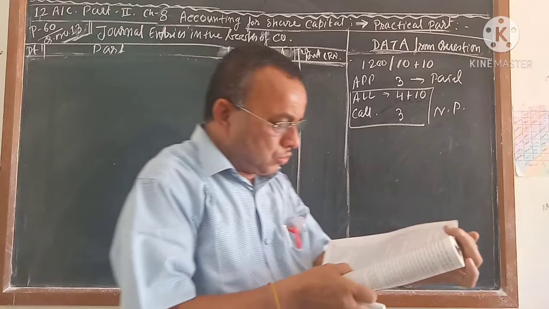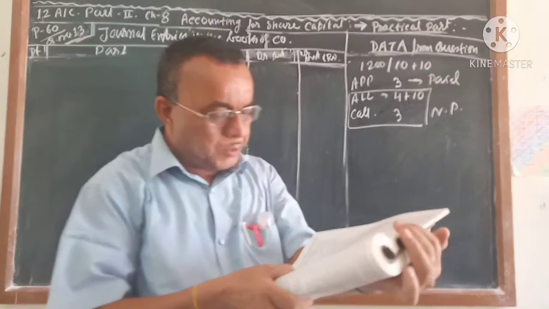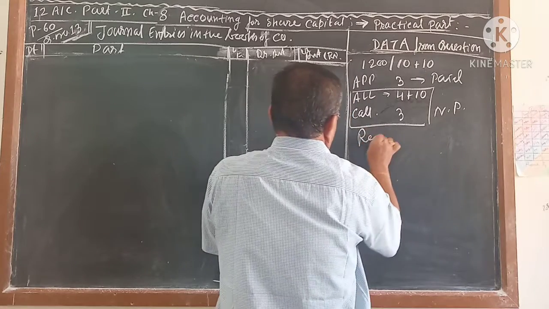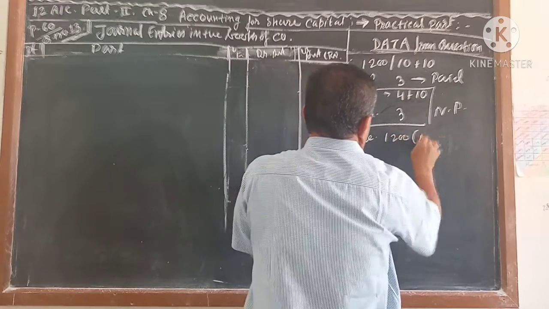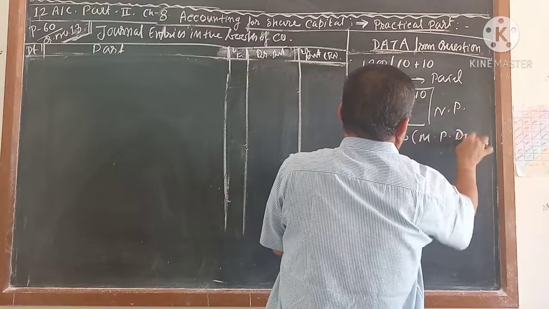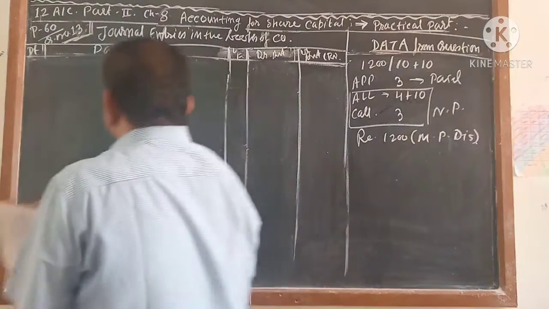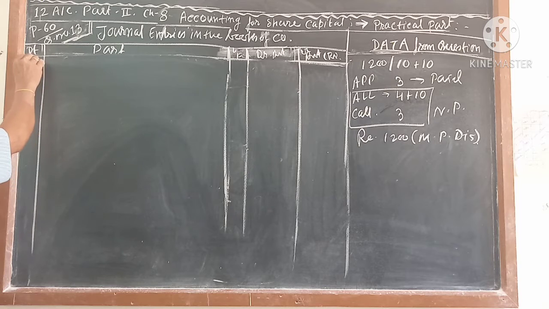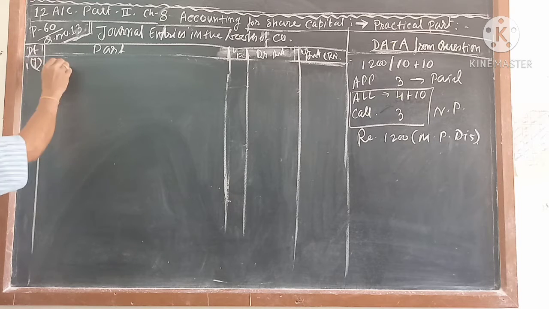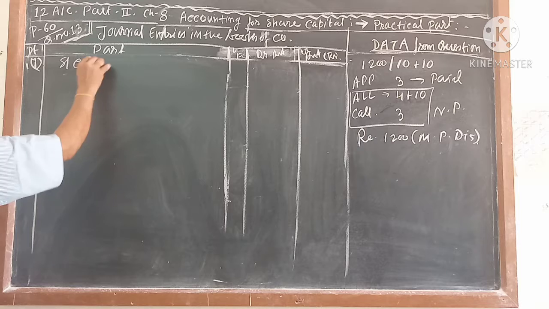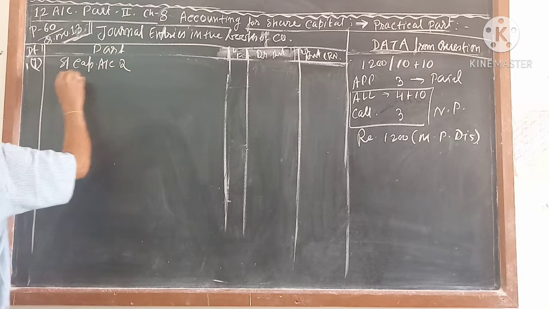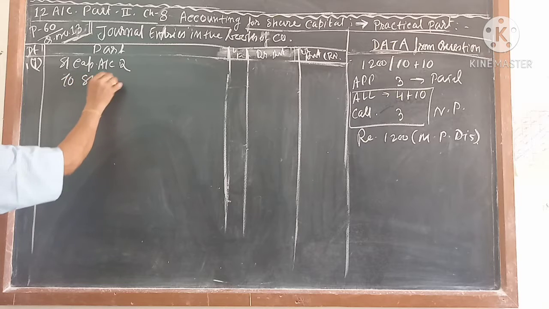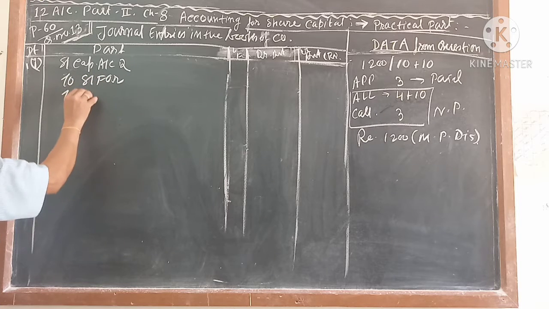Correct? And the company is going to reissue all these forfeited shares after giving the maximum possible discount. Reissue of 1,000 shares, that is the maximum possible discount. So generally, everyone of you knows: share capital account debit, share forfeiture account debit.